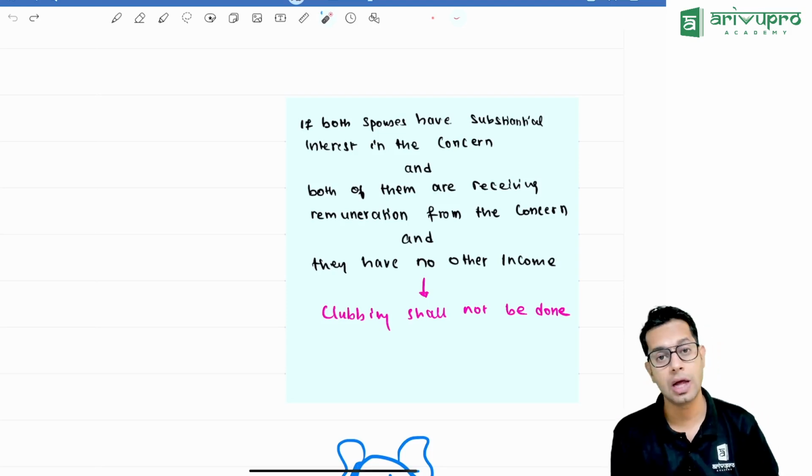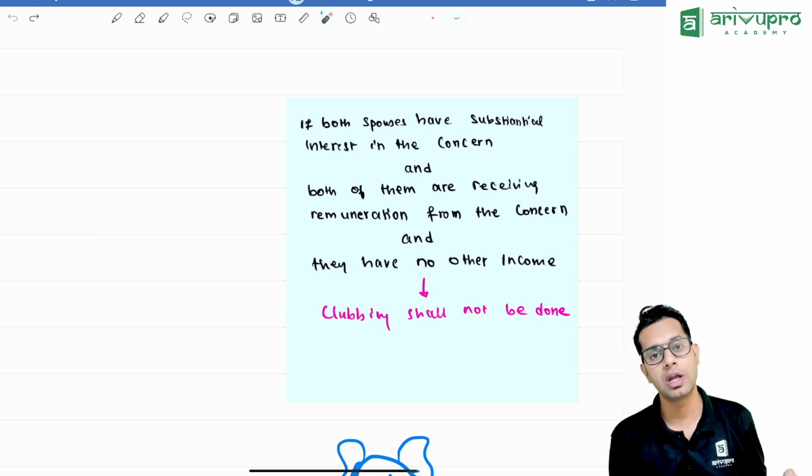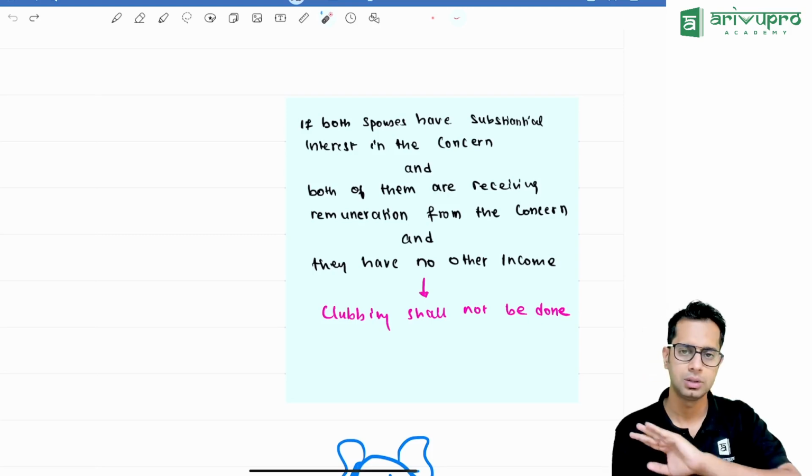Clubbing provision shall not apply at all. If both of them are having substantial interest and if both of them do not have any professional technical qualification, no clubbing.